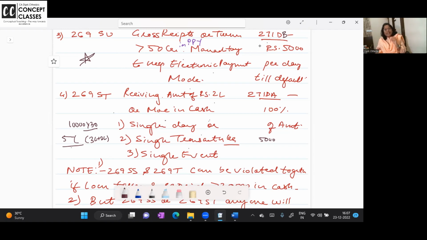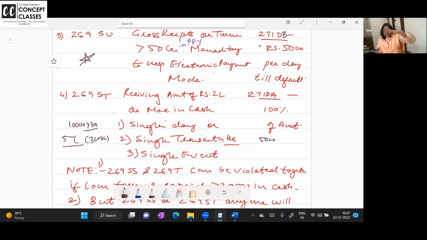Or for a single event. The best example of a single event is event managers. You are making me payment of 50,000 for the stage decoration, 1 lakh for the catering, 50,000 for the special dessert counter, 30,000 for the return gifts. Like that, you are paying me for different transactions on different days.